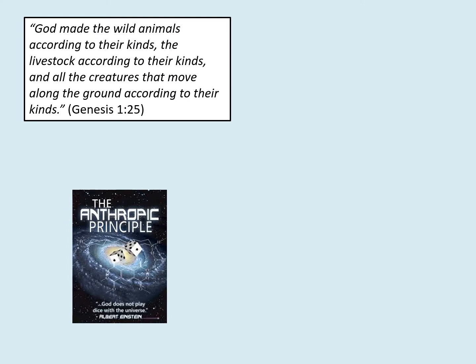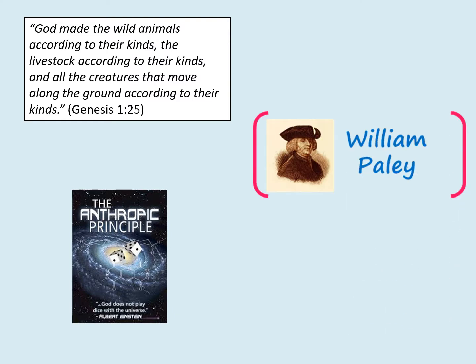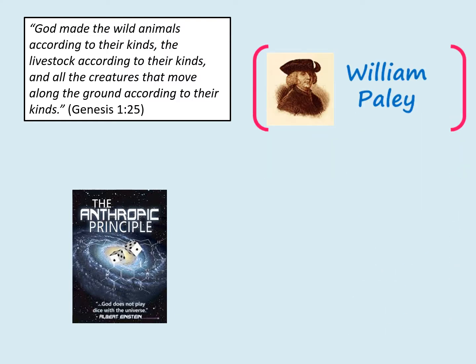Okay, then we've got a quote from the Bible. It says, God made the wild animals according to their kind, the livestock according to their kind, and all the creatures that move along the ground according to their kinds. What's this got to do with the teleological argument? Well, it can be used to back up William Paley. For Christians who believe everything in the Bible is literally true, they would believe that this must be how the world was created. And why does it back up Paley? Well, it specifically says that evolution cannot have happened.